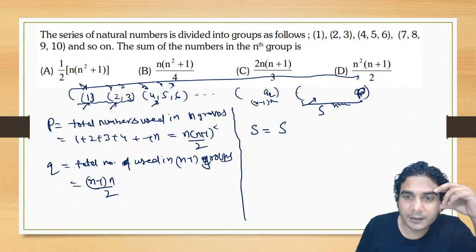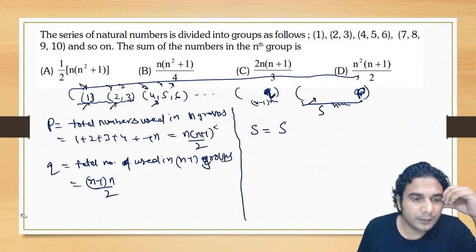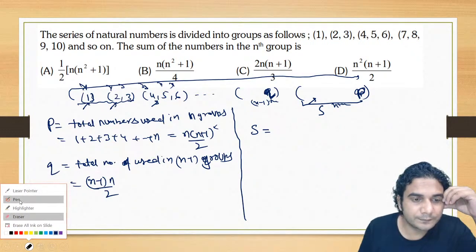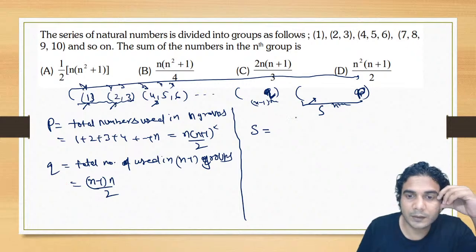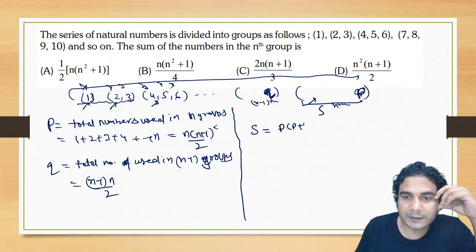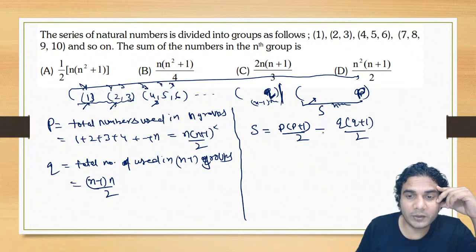Let's take this p, let's take this q, don't get confused. So it is going to be p into p plus 1 by 2, okay? And minus sum up to this term, so that will be q into q plus 1 by 2, right? You know the values of p and q, so put in this.